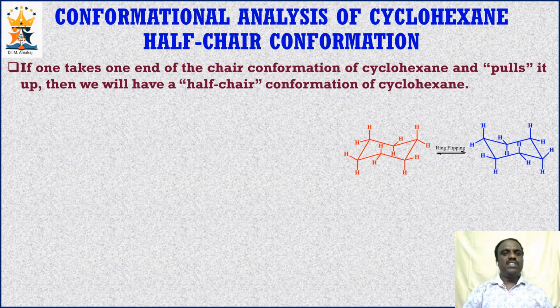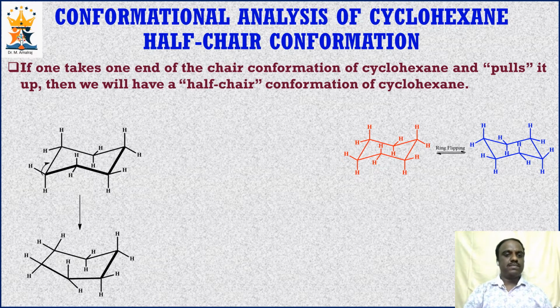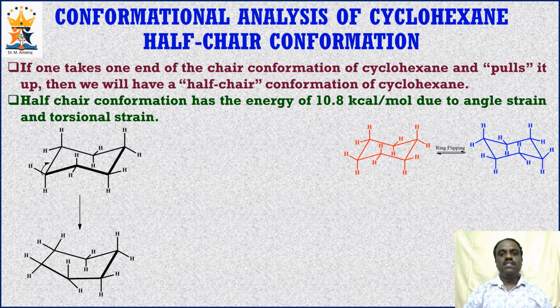If one takes one end of the chair conformation of cyclohexane and pulls it up, then we will have half chair conformation. Just see this. From the chair conformation, if we pull one carbon up, that results in the formation of half chair conformation. And the energy of half chair conformation is 10.8 kilocalorie per mole, which is higher than chair conformation because half chair conformation experiences angle strain as well as torsional strain. But the energy of half chair conformation is lesser than that of typical planar cyclohexane conformation.